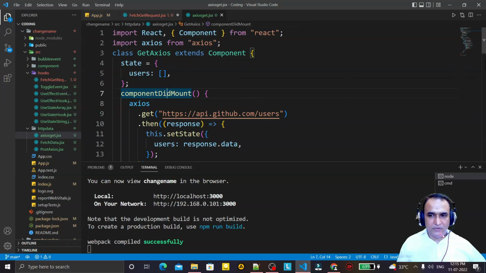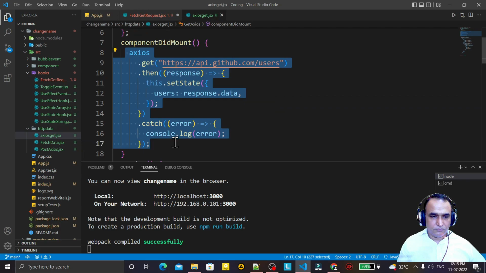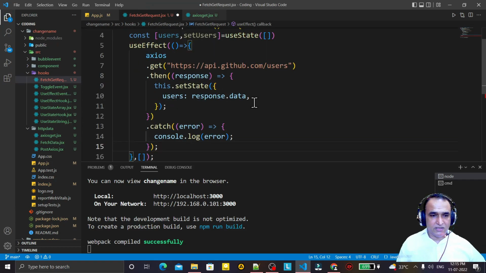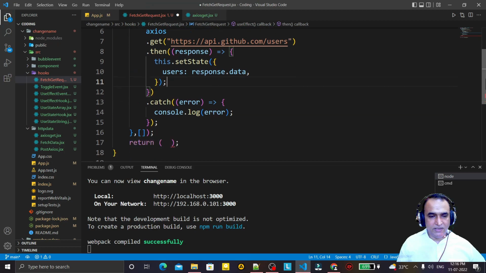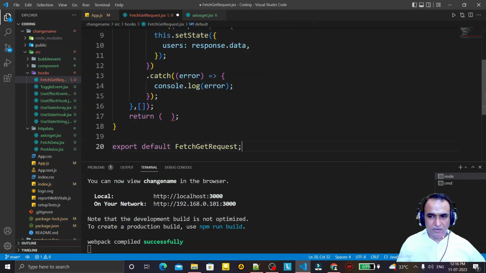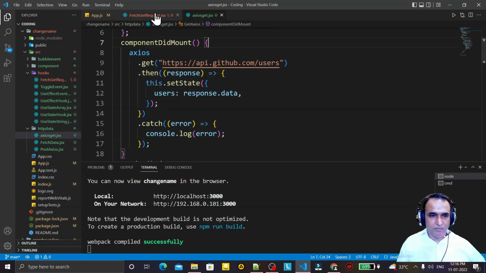Now in a similar way I need to copy this code and paste it here. It's very simple. In the last video I explained this properly. In this video I am not going to explain this. You can follow my last video. Here I am just replacing this class component with a functional component and trying to use useEffect to do the same thing which we did by using the class component, componentDidMount.